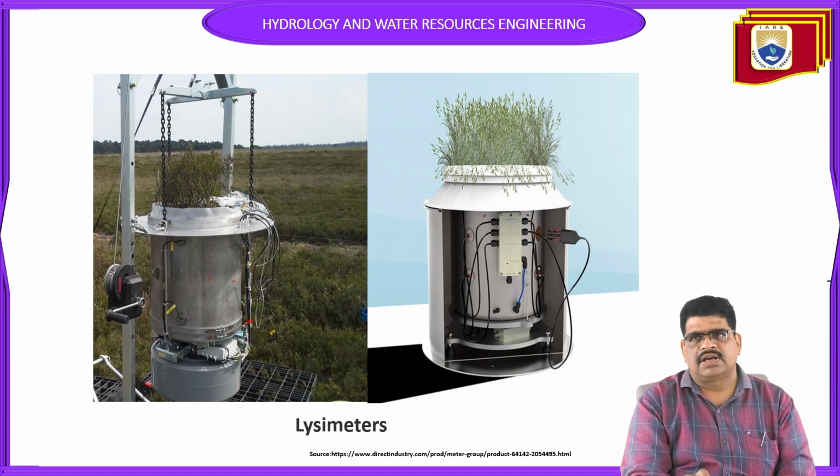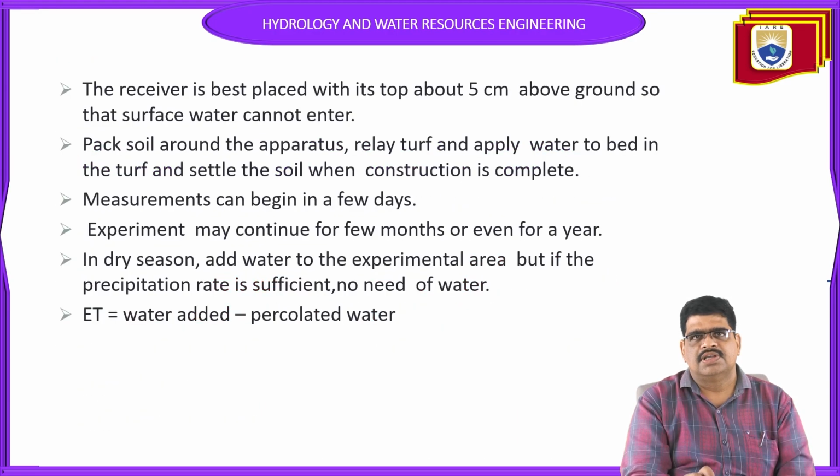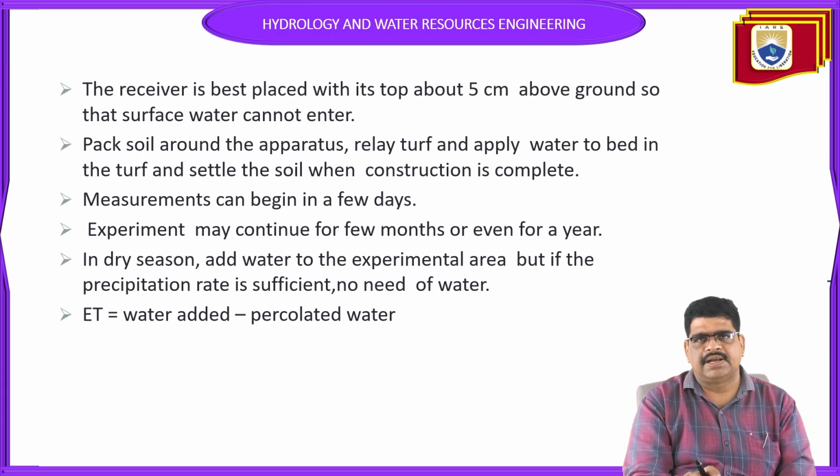The receiver receives how much water can be consumed from this one. They place the receiver about 5 centimeters above the ground surface so that water cannot enter. So next, pack the soil around the apparatus and relay the turf, apply the water, and once the turf is settled in the soil, construction can be completed.